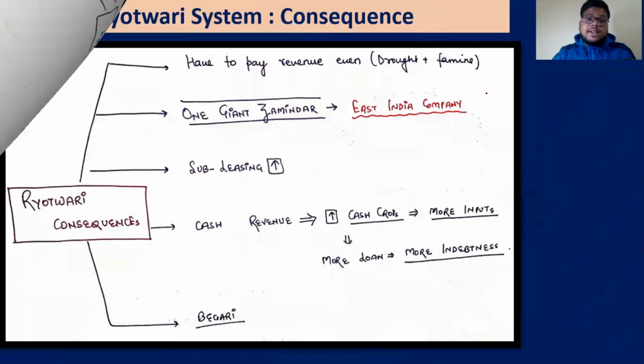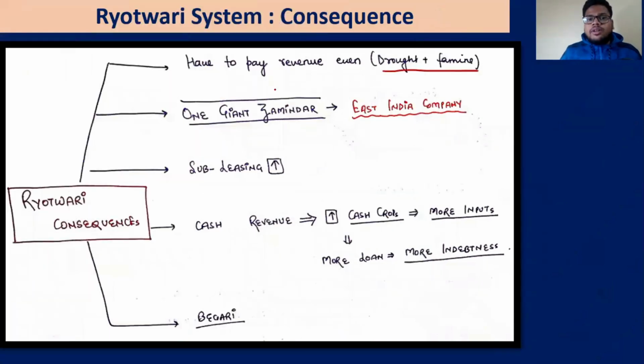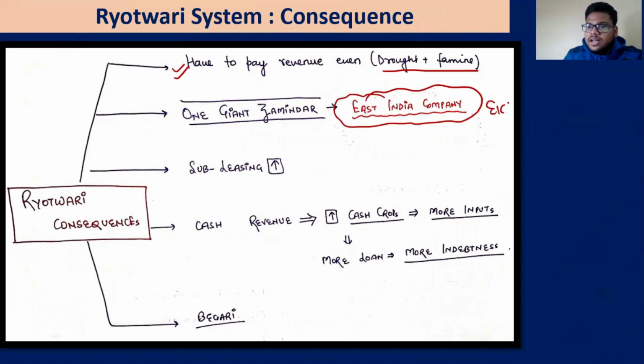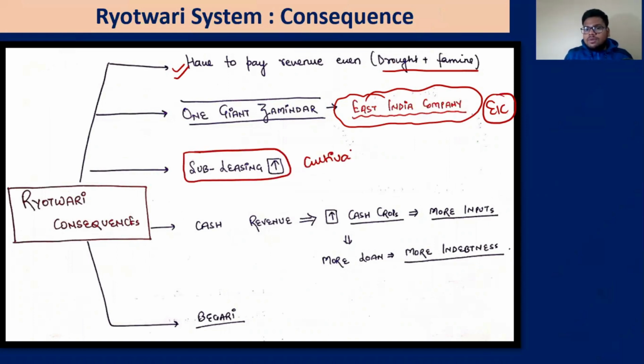So they have to pay taxes even during the time of drought and famine. These zamindars were replaced by one big giant zamindar, that is the East India Company. So the East India Company has become that one giant zamindar. The sub-leasing has started because these cultivators can now lease this to someone else. So the leasing problem, sub-leasing, sub-infeudation, started again.